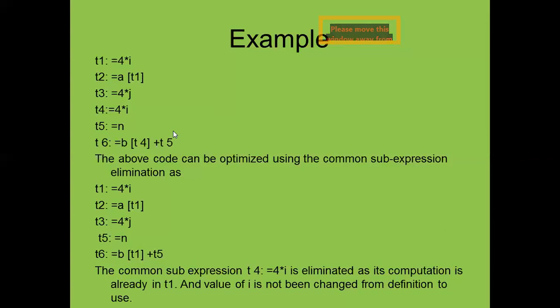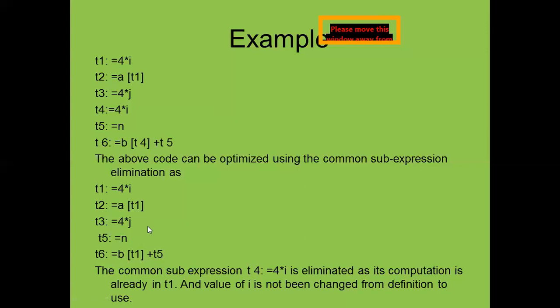Now you can see here T1 is equal to 4 star I, T2 is equal to A T1, T3 is equal to 4 star J. Now you can see here up to T3 you are going to write 4 star J, but here T4 is equal to 4 star I. We are going to remove that because there is redundancy in the program, because we are using the same expression again and again.